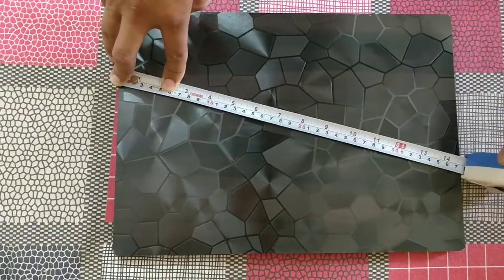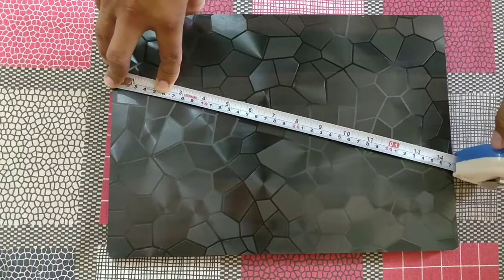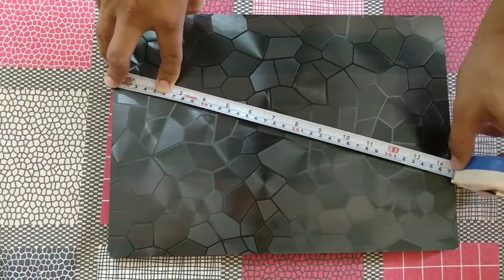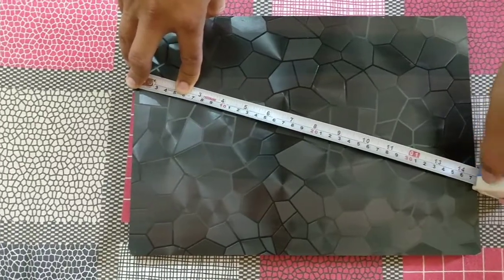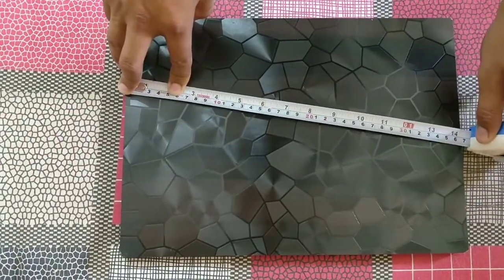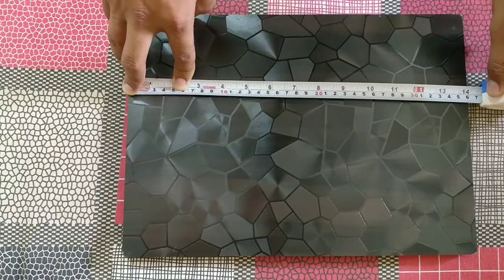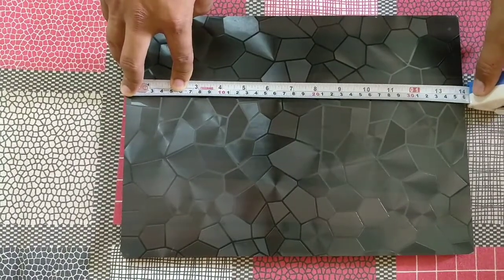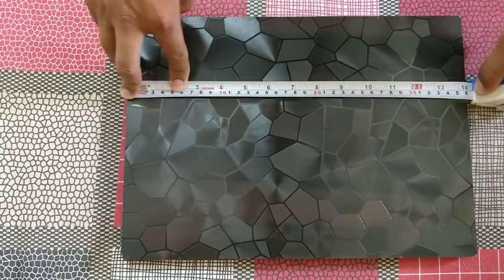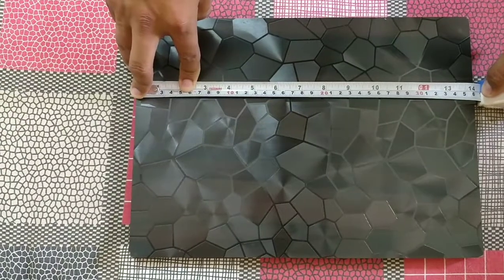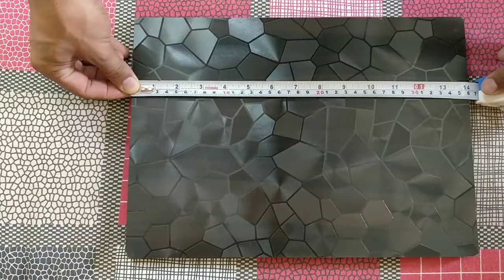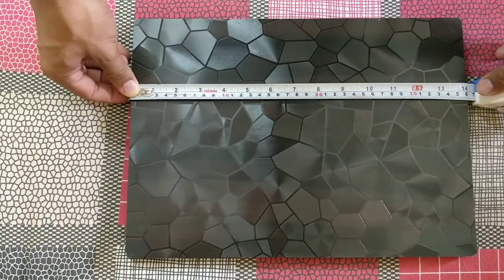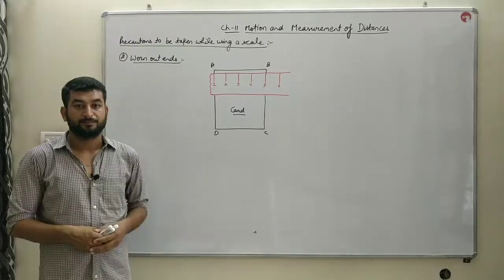Now bache, look carefully, I have tilted this length. Now what reading is coming here? 37 approximately. So this length varies if I place the scale in a different position, but if I place it straight, then only I get the accurate measurement. So a scale must be placed along the length of the object to be measured.